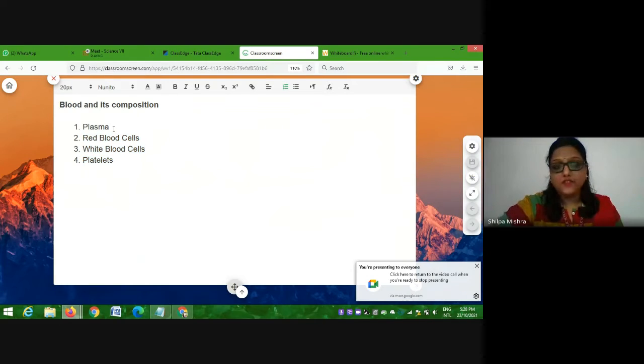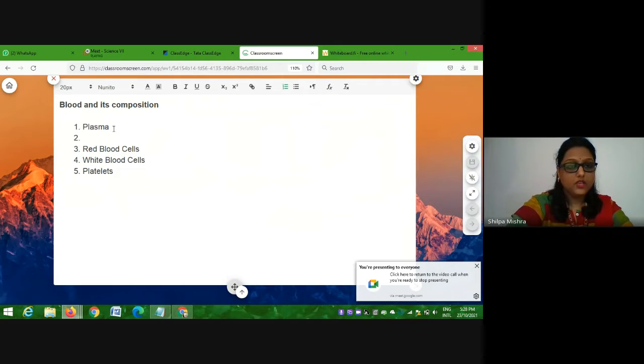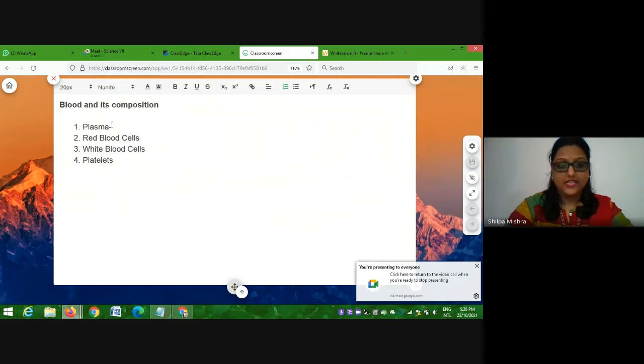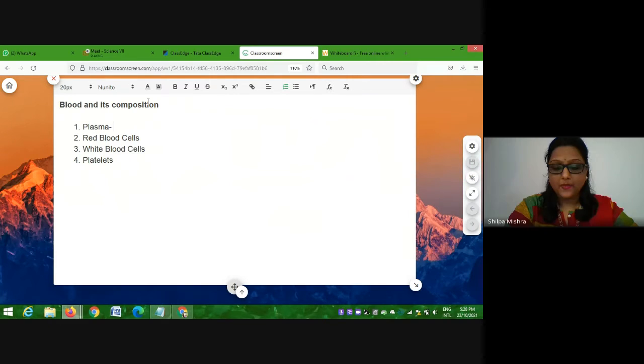What is plasma, first of all? Just now we talked about it, that plasma is a fluid, right? The fluid in which all the other cells are suspended, right? Now, first of all, this plasma must also be made up of something, yes or no? So this plasma is 90% water, right?